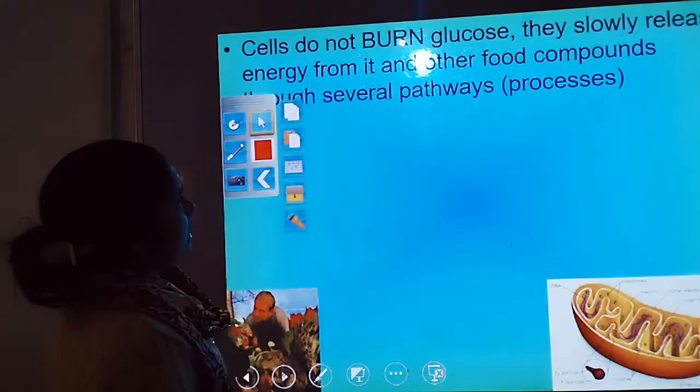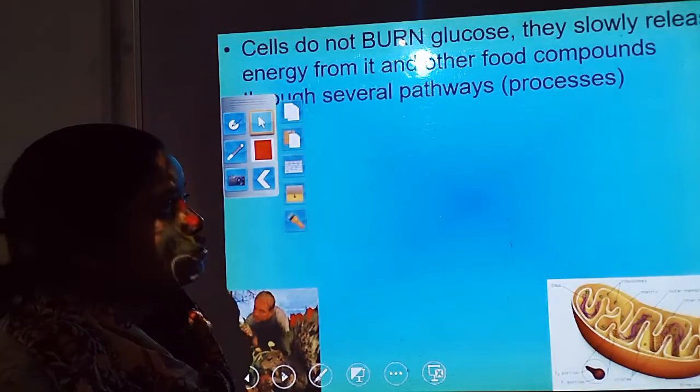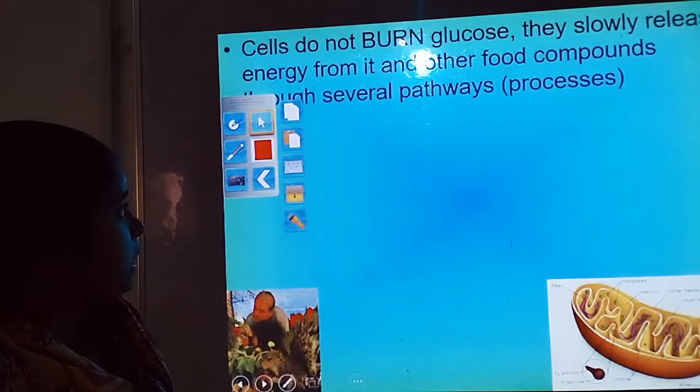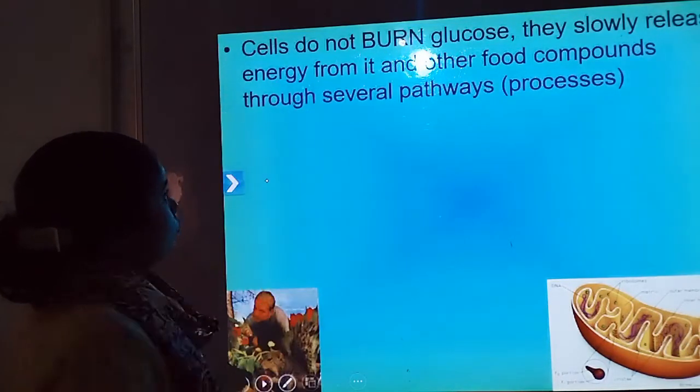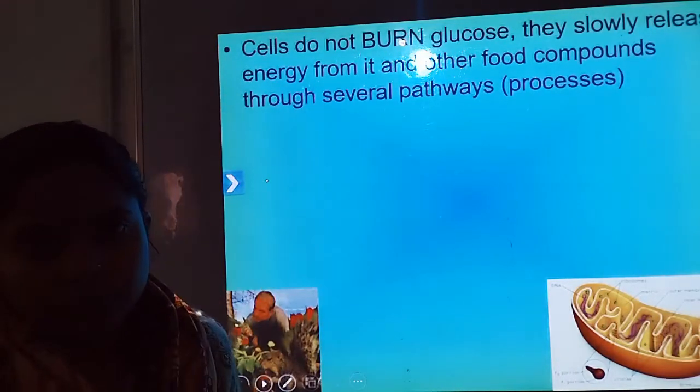Now next: cells do not burn glucose; they slowly release energy from it and other food compounds through several pathways.